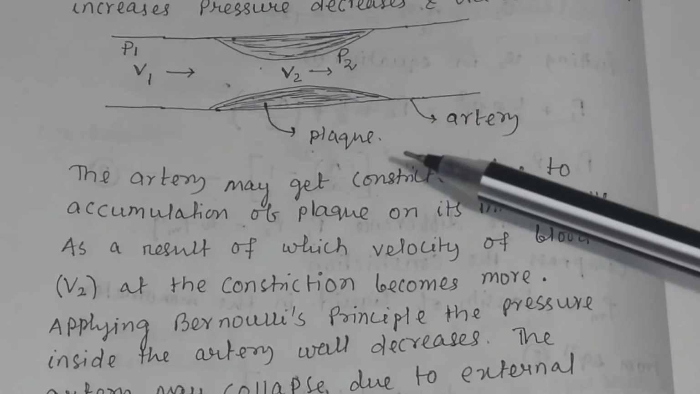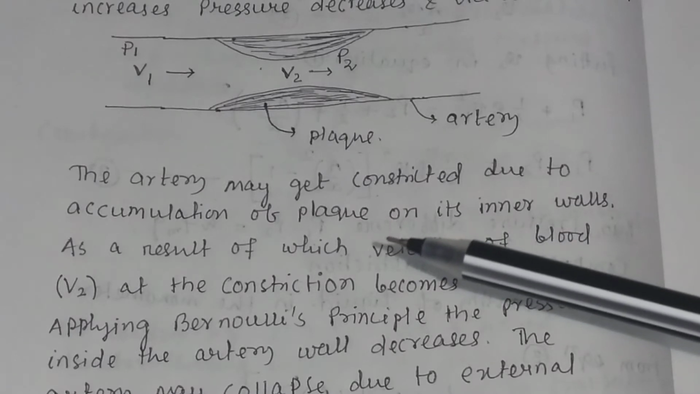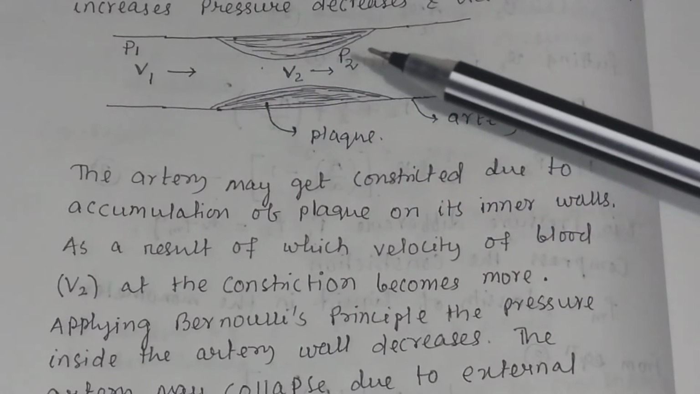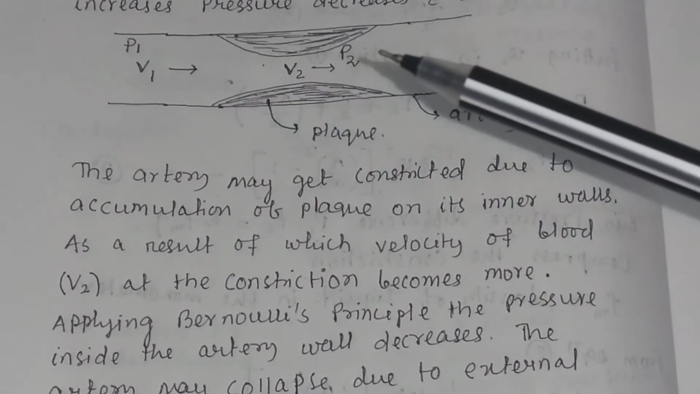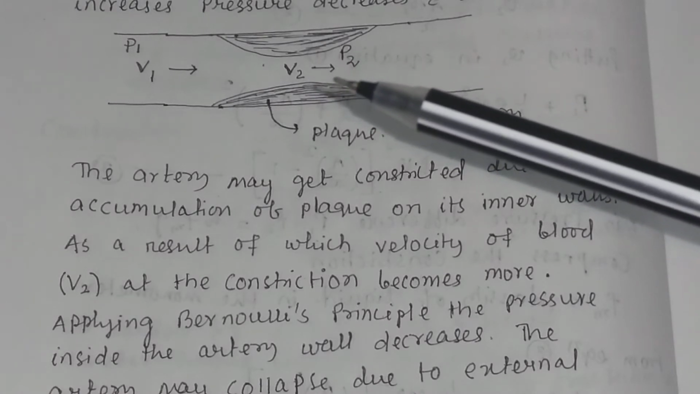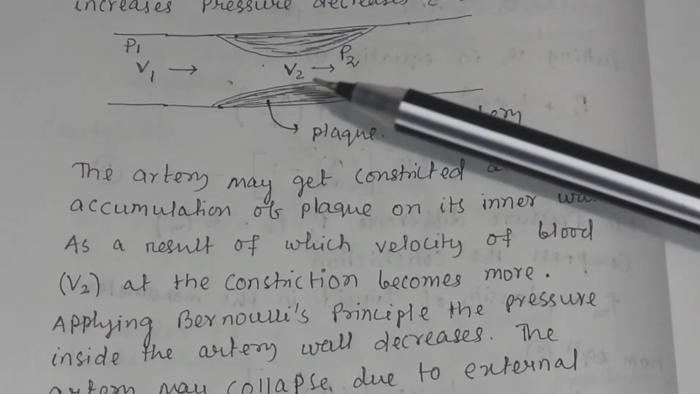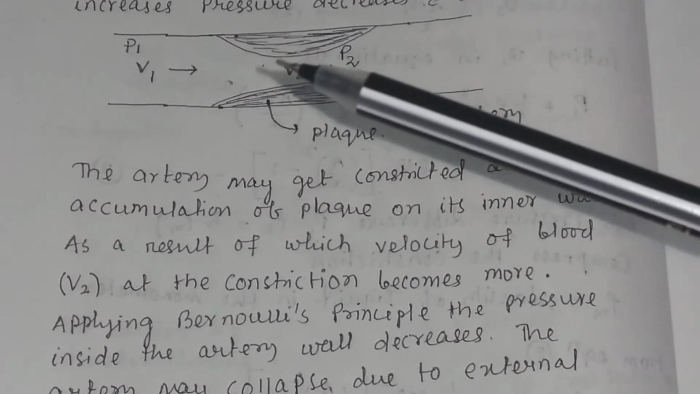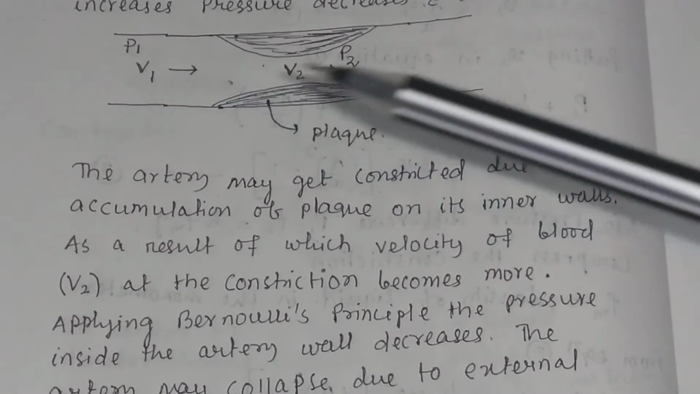What happens in artery? The artery may get constricted due to accumulation of plaque on its inner wall. In the inner wall of the artery, sometimes plaques are deposited. These are the plaques in the artery. So the artery gets constricted due to the accumulation of plaque on the inner wall, as a result of which velocity of blood, that is here V2, at this constriction becomes more. That means at this constriction velocity of the blood becomes more as compared to V1.